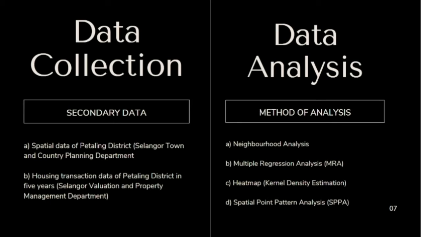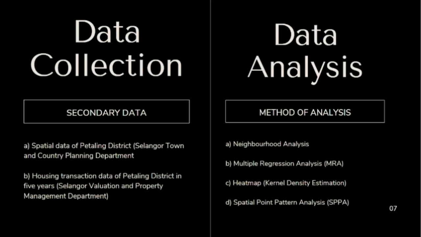The distance of housing in spatial data will be identified through the use of neighborhood analysis, and the result of the distance analysis will be combined with the housing transaction data and analyzed using the multiple regression analysis to achieve the first objective of this research.